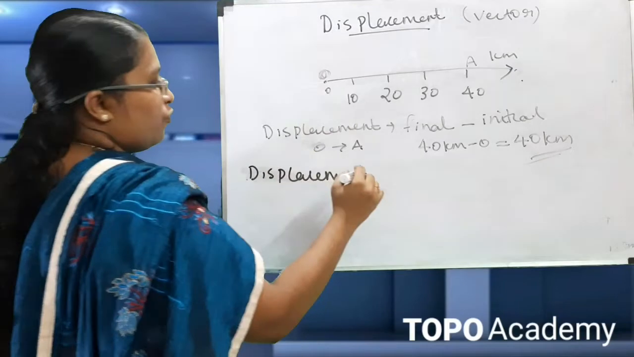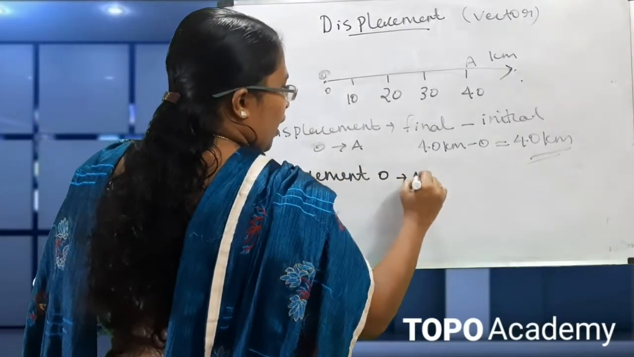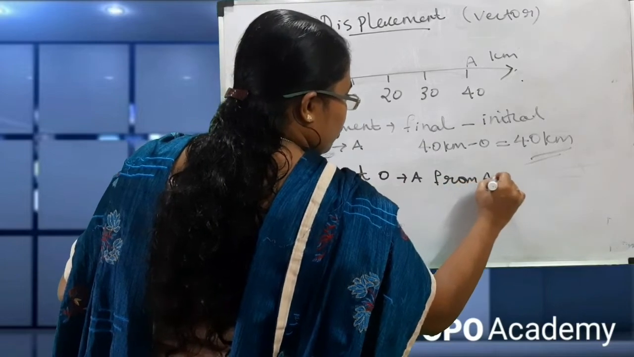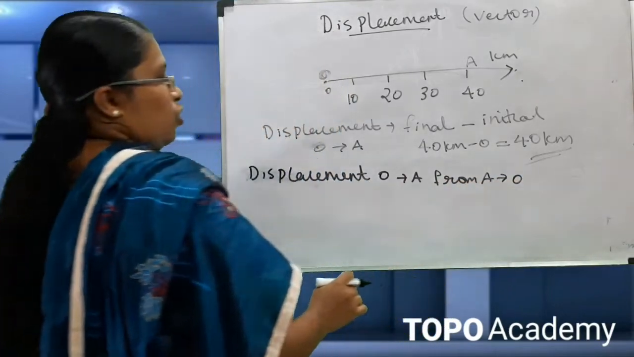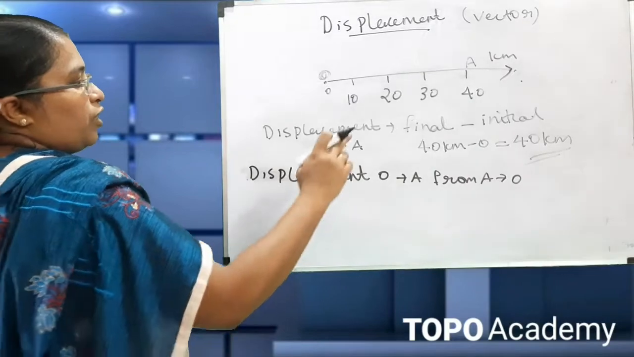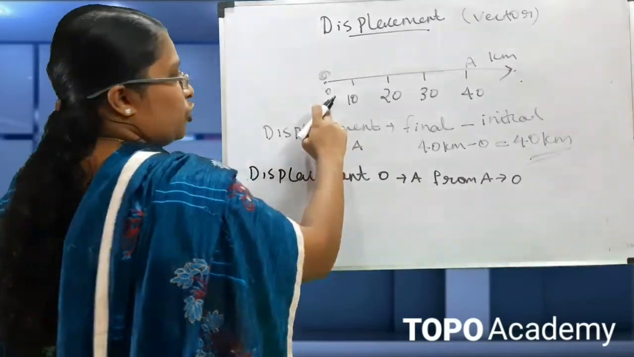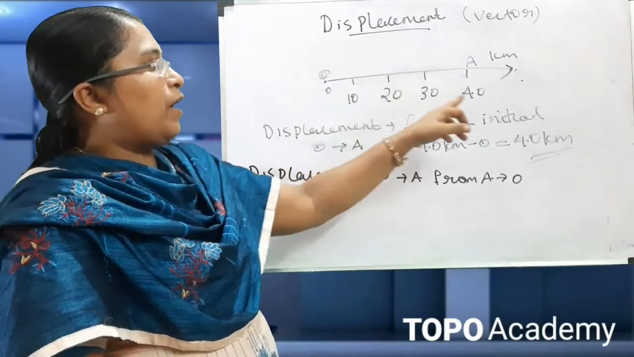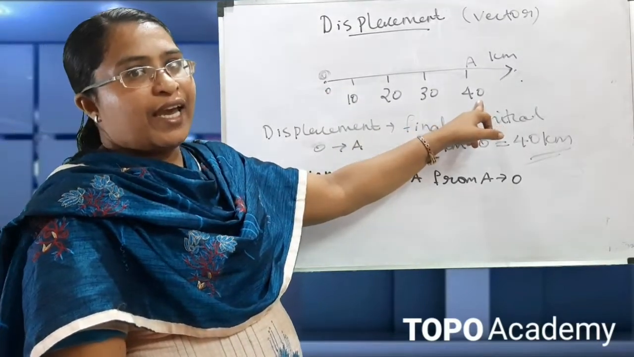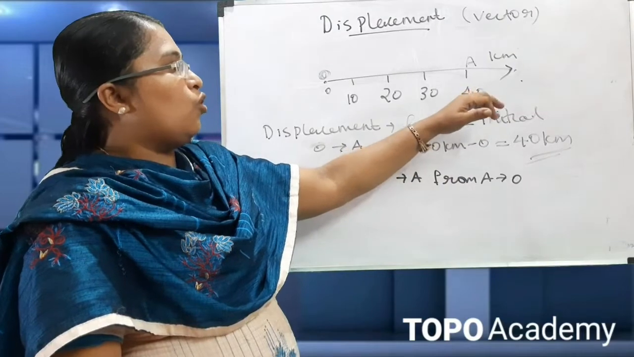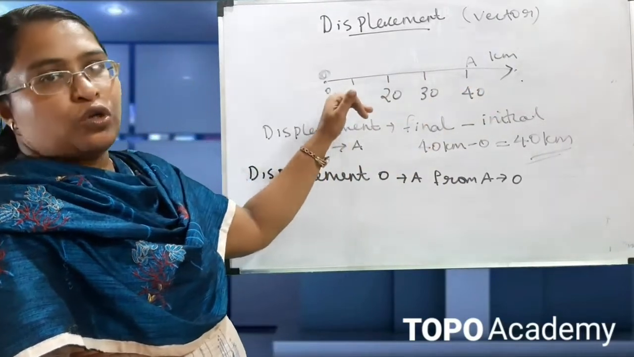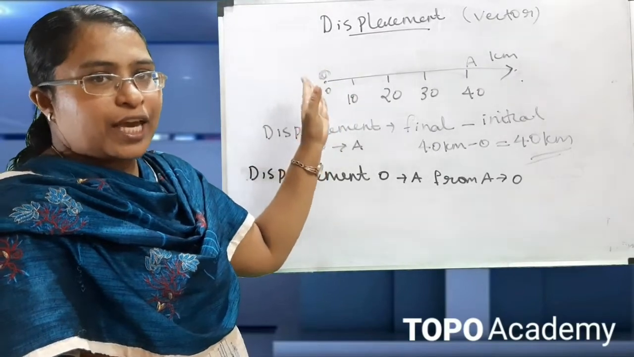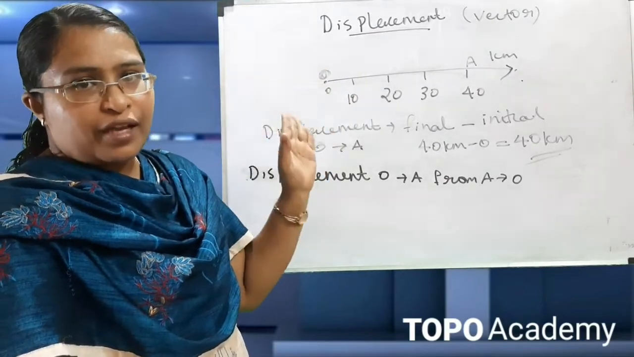Displacement when it is moving from O to A and back from A to O. So what is the initial position? The initial position is O and the final position is A. And again, what happened? It is moving from A to O. So it has traveled from O to O and again reached the initial position. In this case, the initial and the final positions are the same.